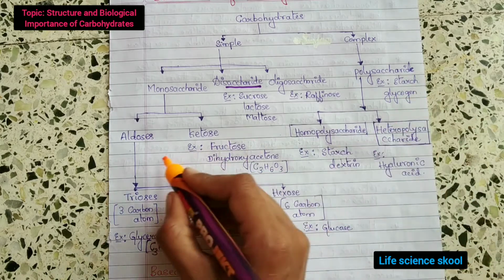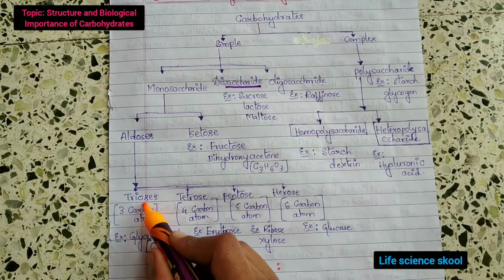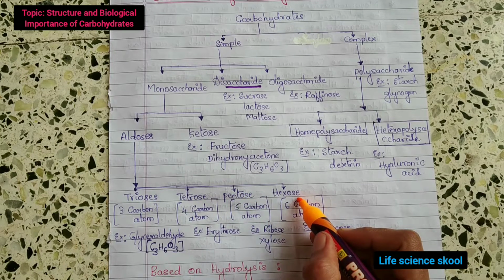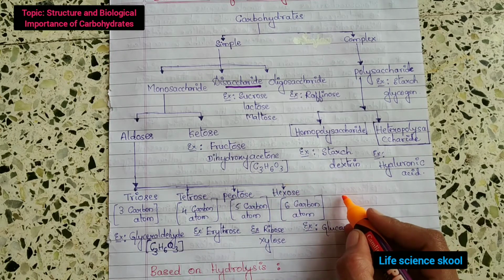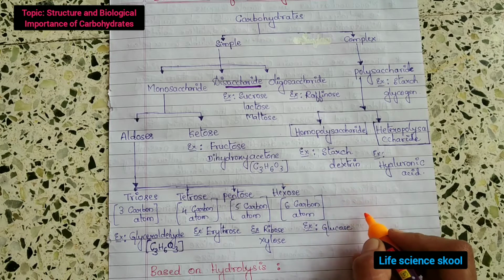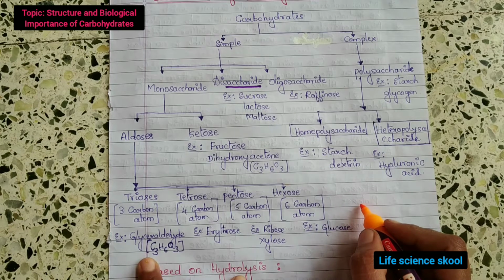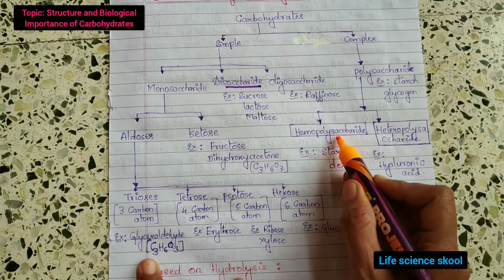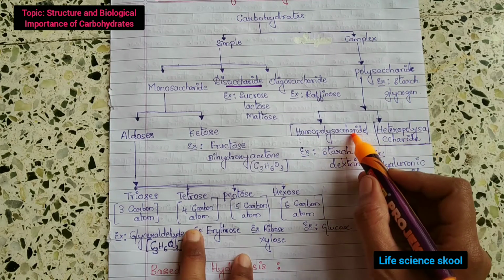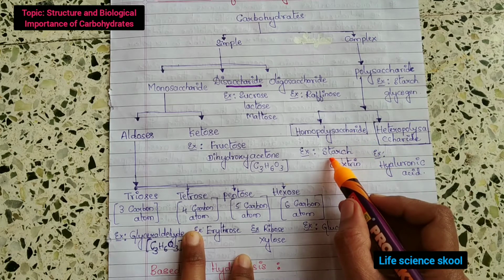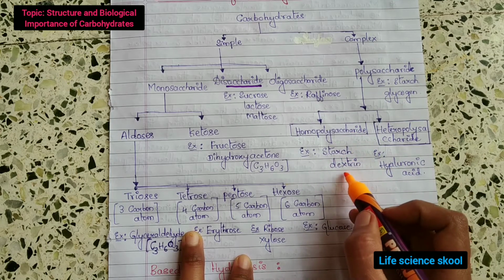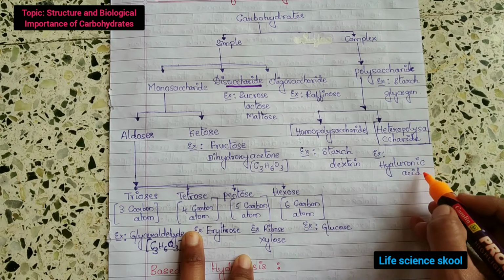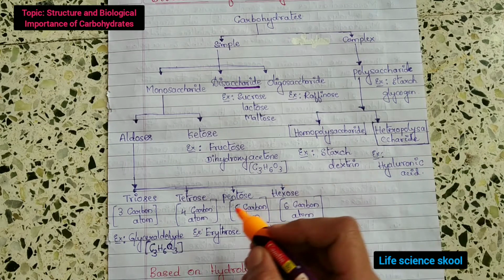And again, aldoses can be divided into trioses, tetroses, pentoses and hexoses, and even heptoses, which contain 7 carbon atoms. Polysaccharides are divided into homopolysaccharides and heteropolysaccharides. Examples of homopolysaccharides are starch and dextrin, and example for heteropolysaccharide is hyaluronic acid.